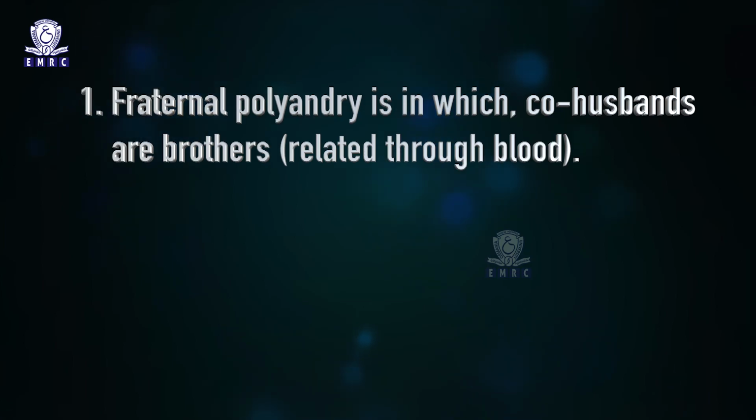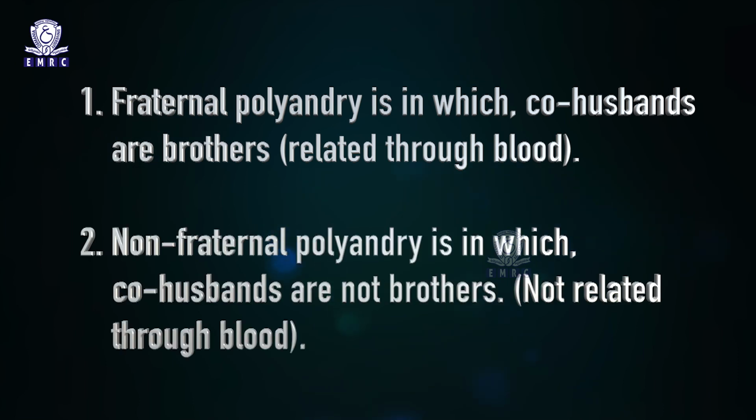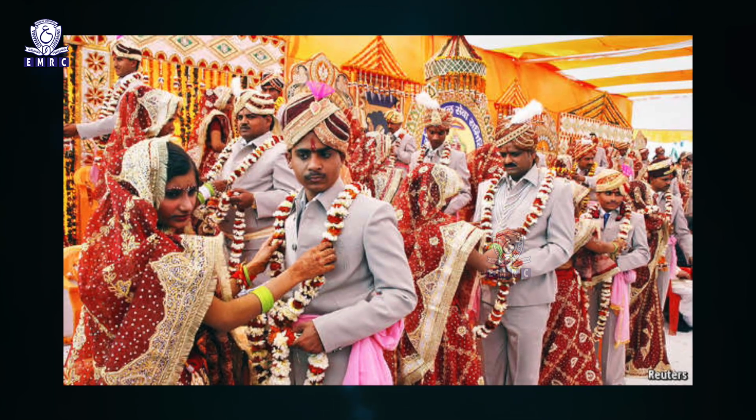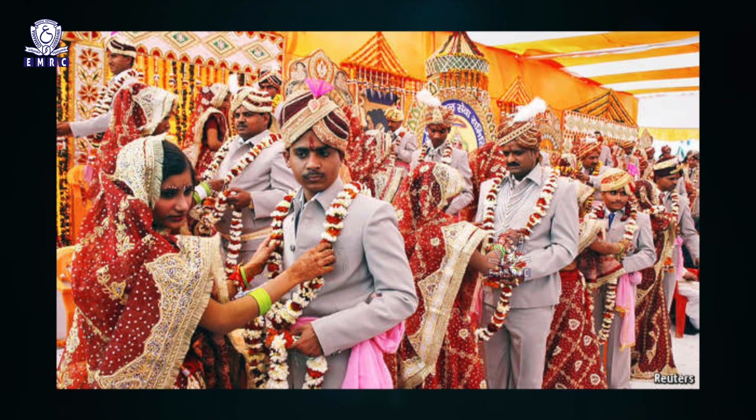1. Fraternal polyandry is in which the co-husbands are brothers, the blood relative members. Non-fraternal polyandry is in which co-husbands are not brothers, not related through blood. Group marriage. In this marriage, several men marry several women, which was considered as the original form of polyandry.